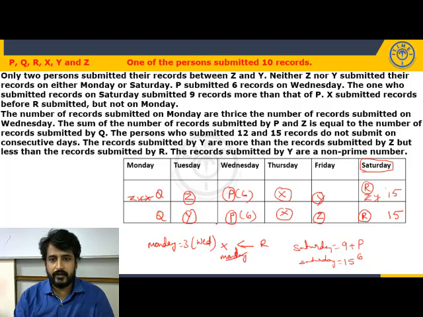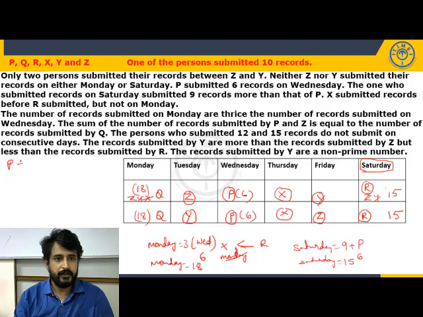Already we know Wednesday, what is the number? 6. So now on Monday, how many records are submitted? 3 sixes are 18. So Monday is 18. Okay. Fine.